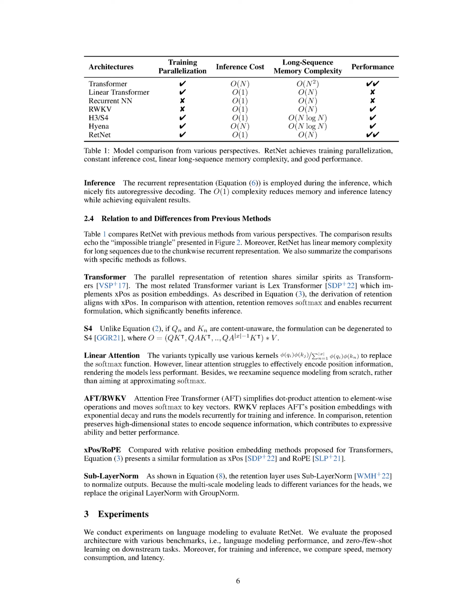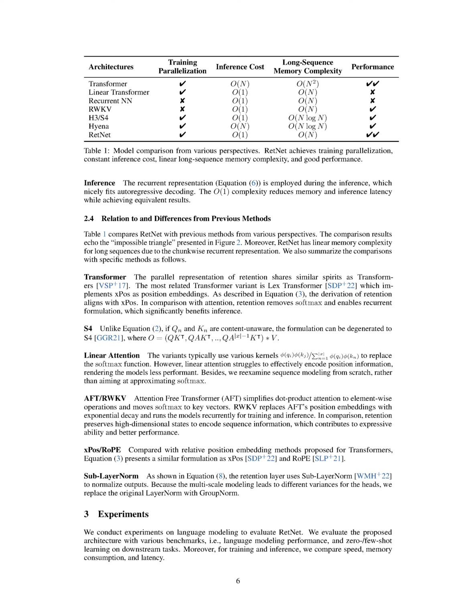We then discuss the attention-free transformer, AFT, and RWKV. AFT simplifies dot product attention to element-wise operations and moves the softmax function to key vectors. RWKV, on the other hand, replaces AFT's position embeddings with exponential decay and runs the models recurrently for training and inference. Retention, in comparison, preserves high-dimensional states to encode sequence information, which contributes to expressive ability and better performance.